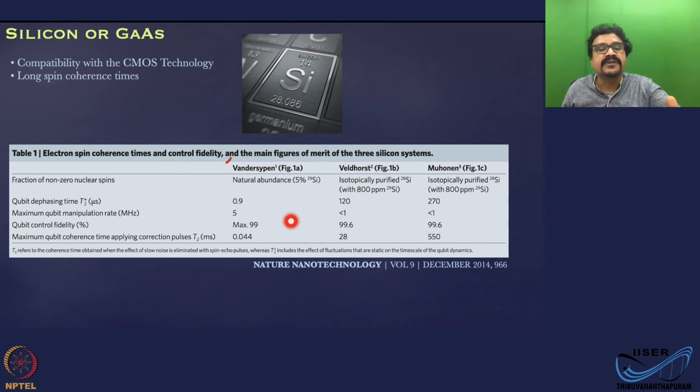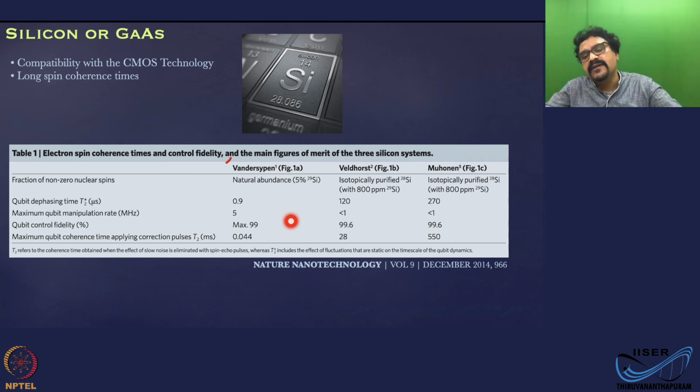T2 is an important parameter, and the qubit manipulation rates, okay, megahertz is actually less than 1 here, but it's 5 here. You can see that there's a huge jump whenever you have even a few percentage of change in the spin concentration. You can see that there's a huge jump in all these time scales. Okay.